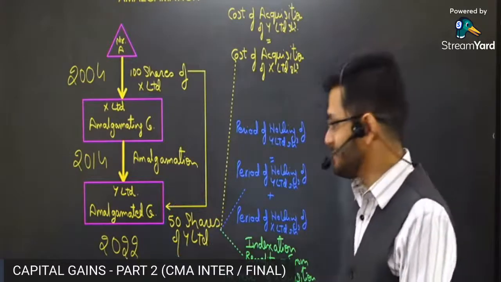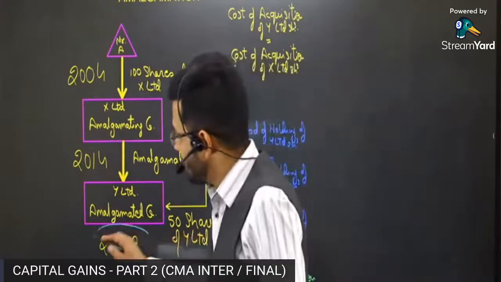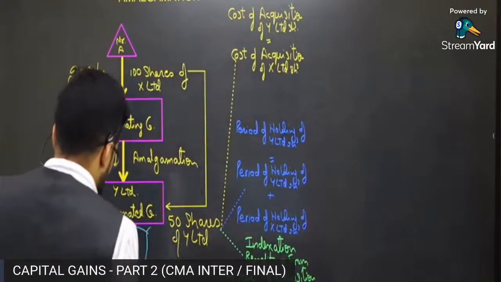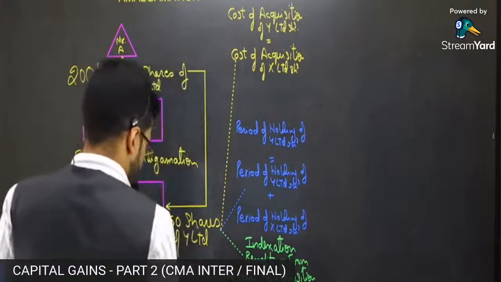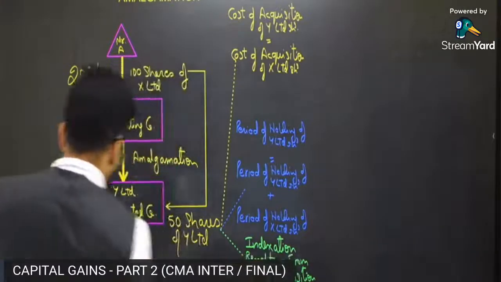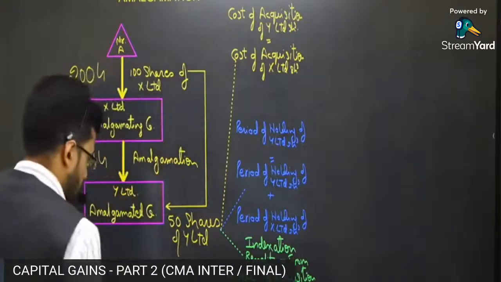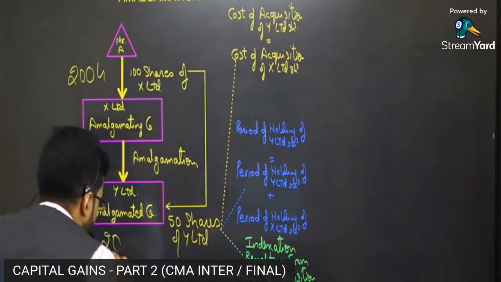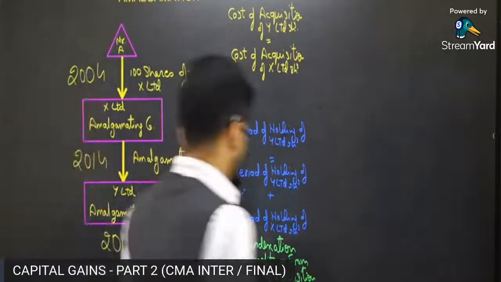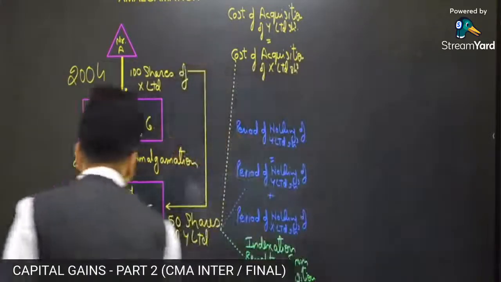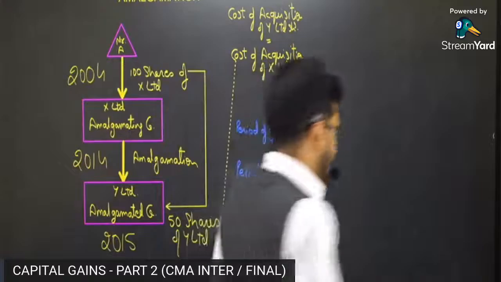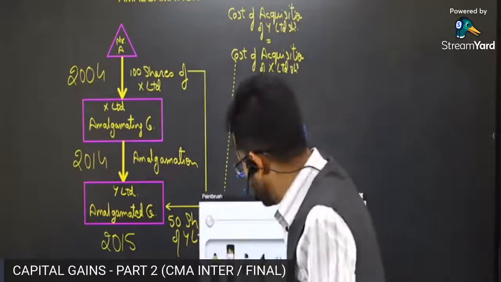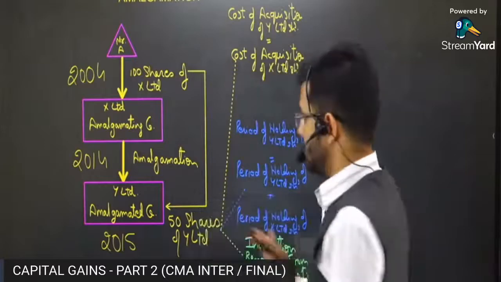Now, there are 2 more questions which are required to be answered. The question is, what will be the period of holding of these shares? That is the question which we need to answer. And guys, I'm changing this date a little bit to make it a little more interesting. In 2014 itself, or maybe 2015. Okay, let's take it 2015. In 2015, the shares were sold by Mr. A, right? Now the question is, what is the period of holding of this particular share?